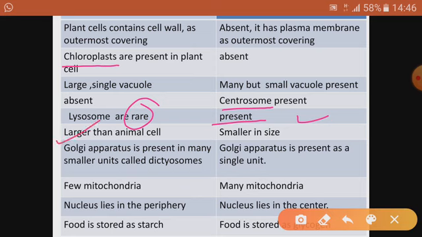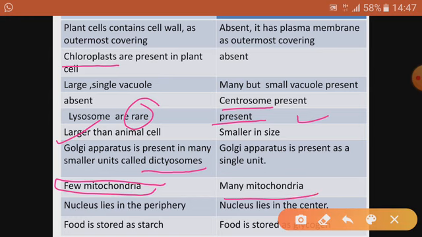Plant cells are larger in size, animal cells are smaller. Golgi apparatus is present in many smaller units called dictyosomes, and Golgi apparatus in case of animal cell is present as a single unit called Golgi body or Golgi apparatus, but specifically it is called dictyosomes in case of plant cell. Mitochondria are few here and many there.